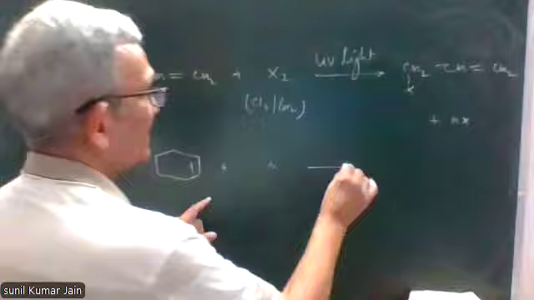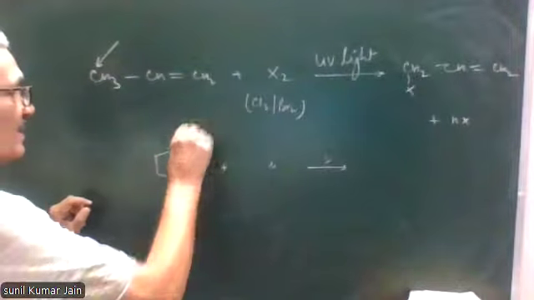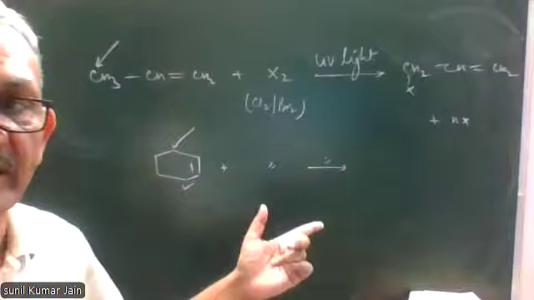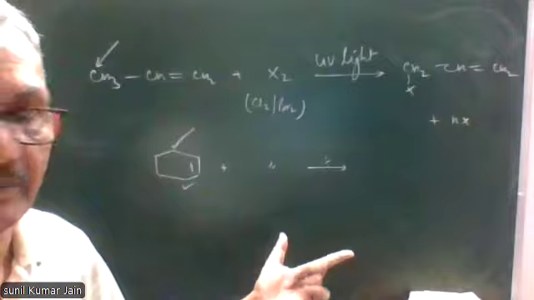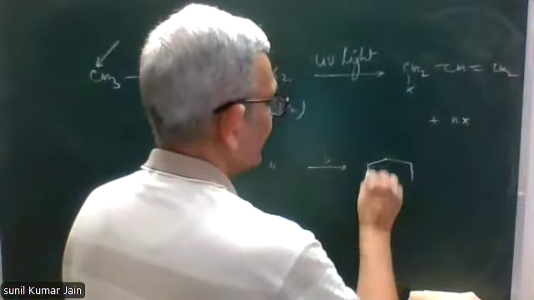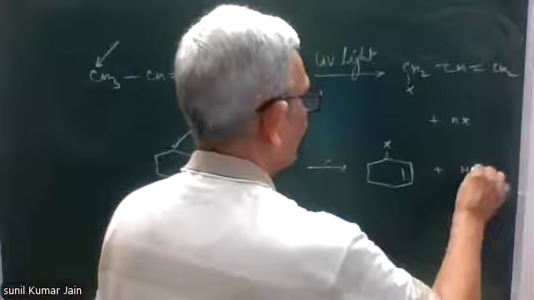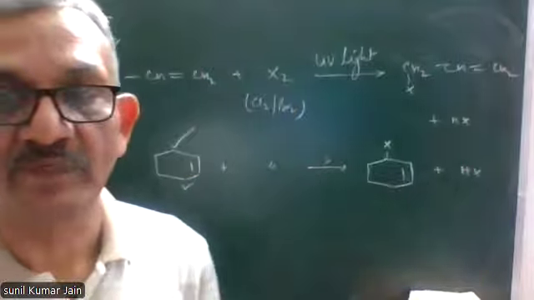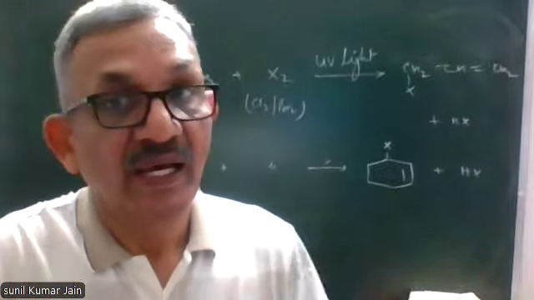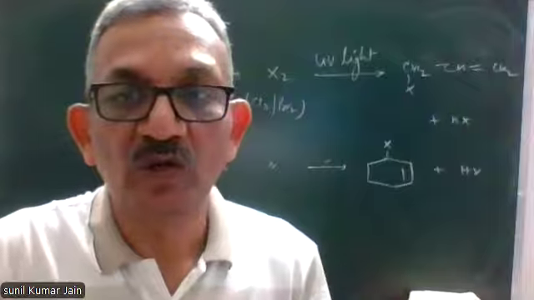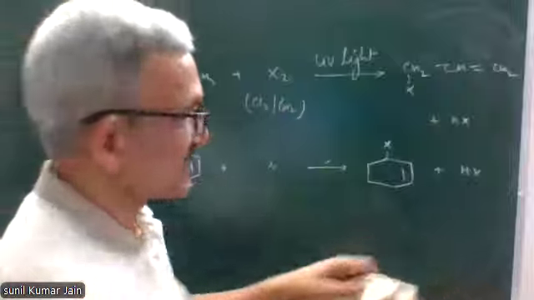If we consider cyclohexene, same conditions, then these are two allylic carbon atoms. Reaction will take place at one of the two allylic carbon atoms, and the product will be, this will be the allylic product formed. For allylic halogenation, we can also use NBS.